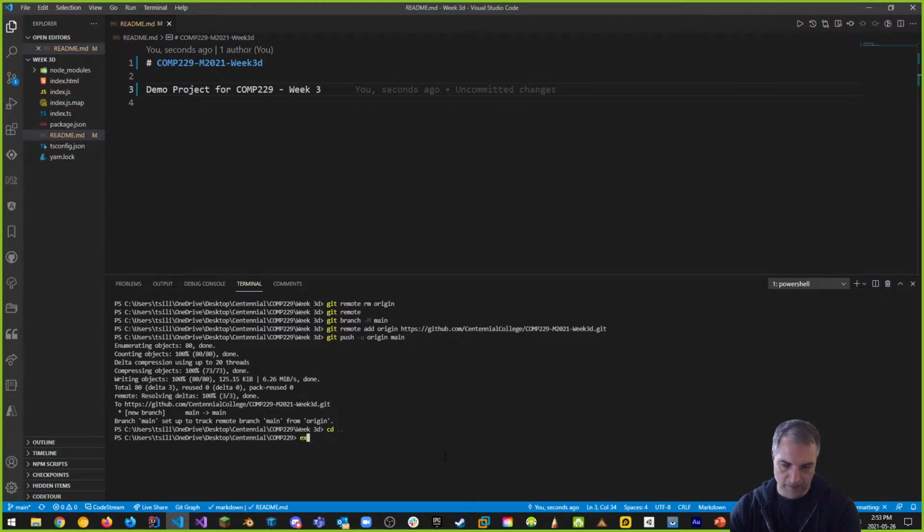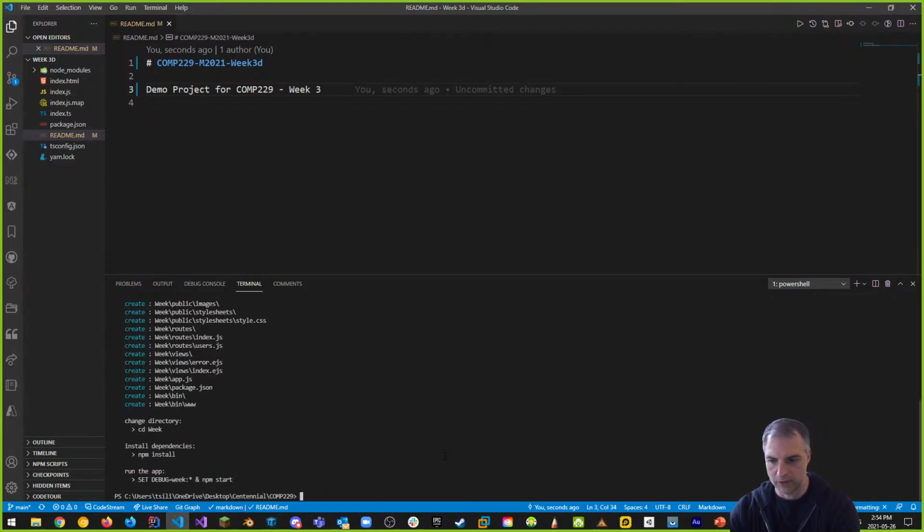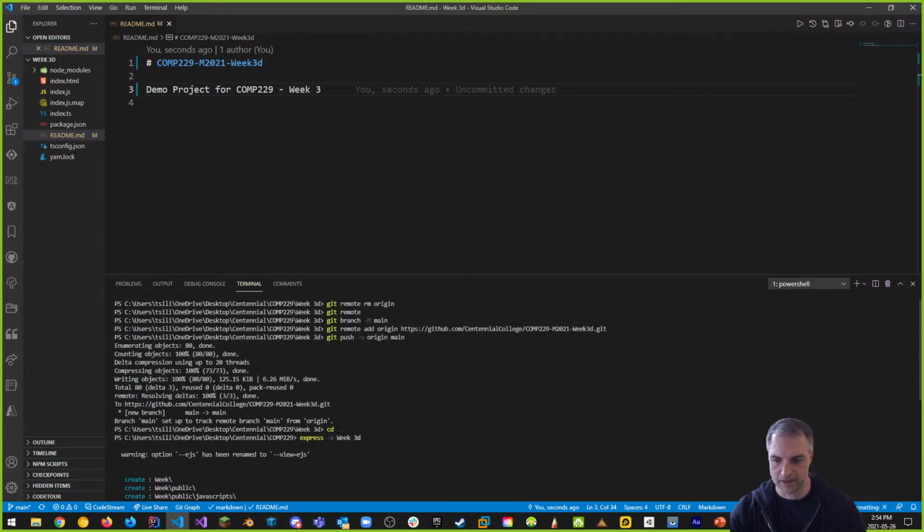And all I have to do is something that looks like this. So I can say express, minus e for EJS, and then the name of the folder, which is week 3D. And if I try this and it doesn't know what I'm doing, then it'll give you an error. But you notice that this did not give me an error.